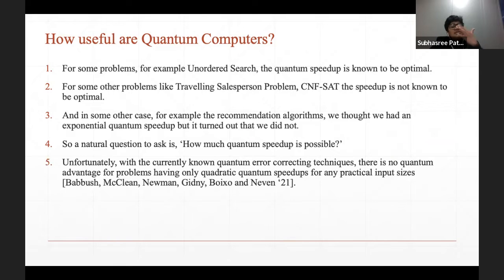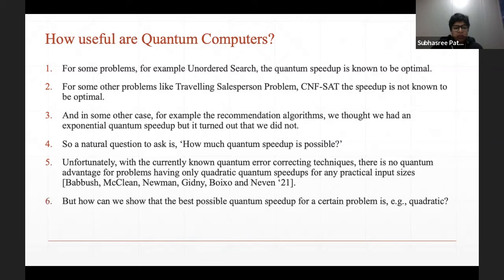There was a recent result by Babbush et al., where they showed that with the current error correcting techniques, there is no quantum advantage for problems which have only quadratic speedup, especially when we consider practical input sizes. But how do we assert that a speedup for some problem is at best quadratic? We will do that by proving lower bounds.